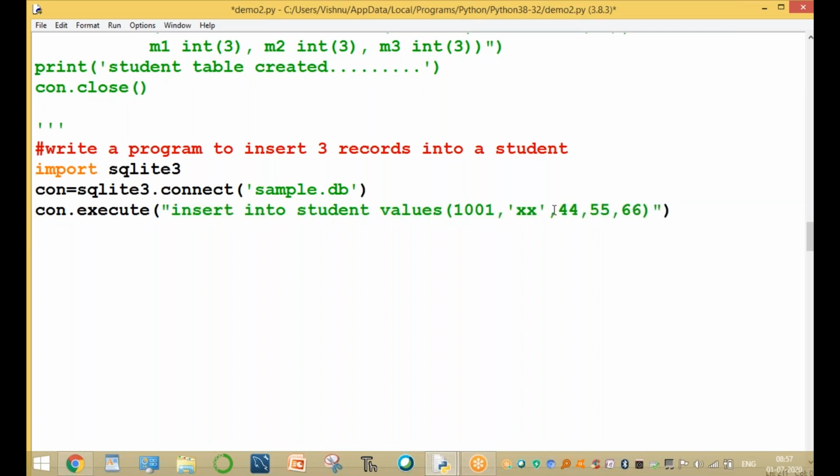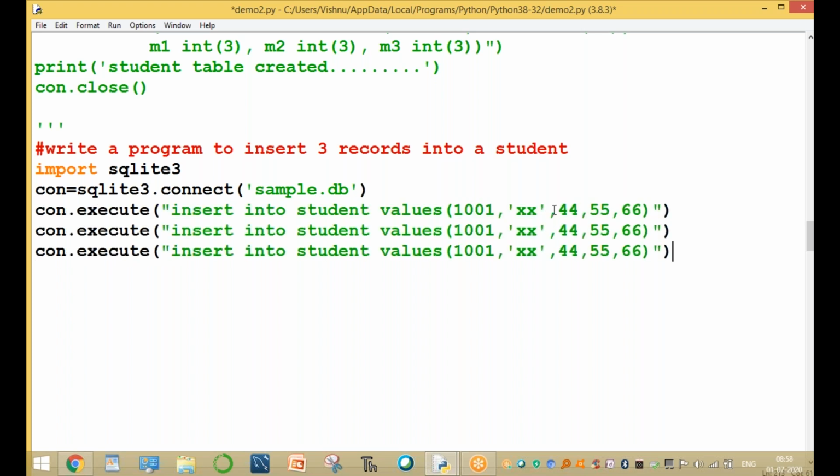One more record is also inserted. We are inserting the second record. Simply copy and paste only, no need of rewriting. So insert into student table values 1002, the name of the student is YY, and his marks are 99, 99, 99. Okay, one more record. The hall ticket number is 1003, the name of the student is ZZ, and his marks are 88, 77, and so on. Okay, clear. These records are inserted.